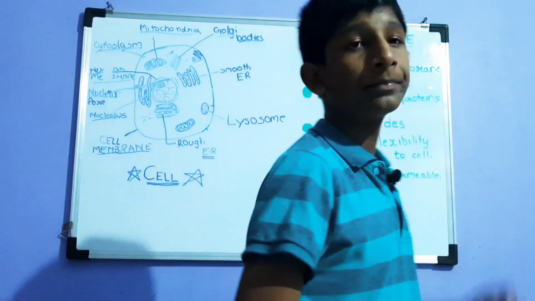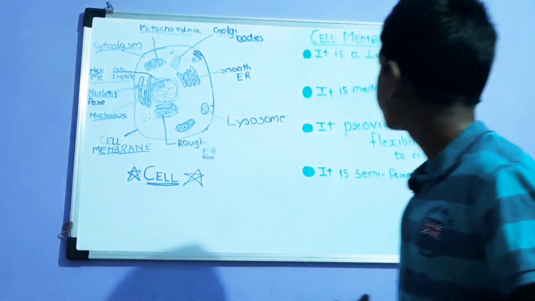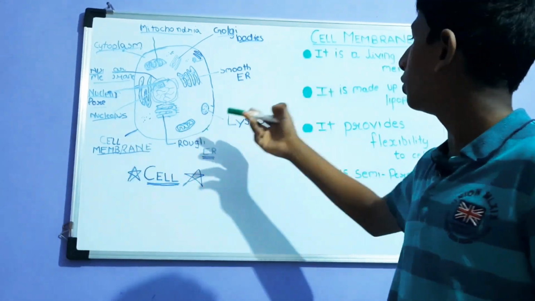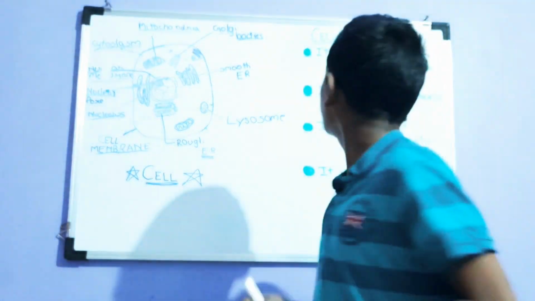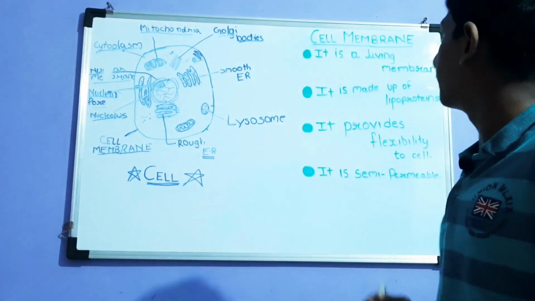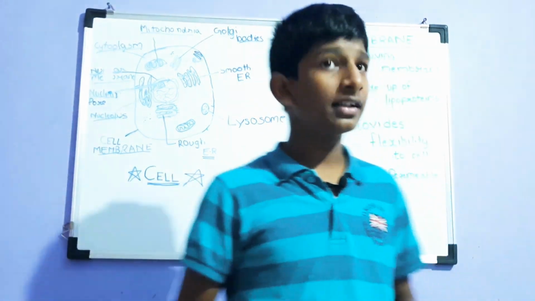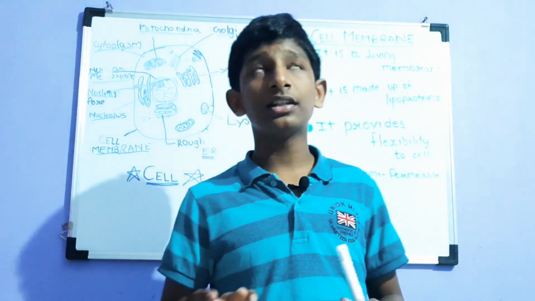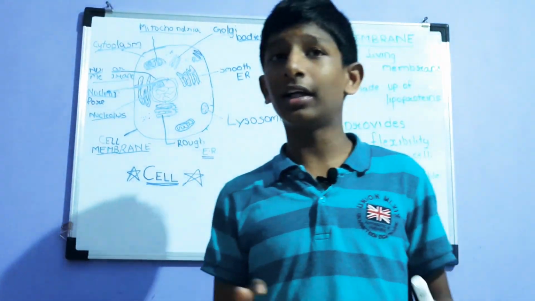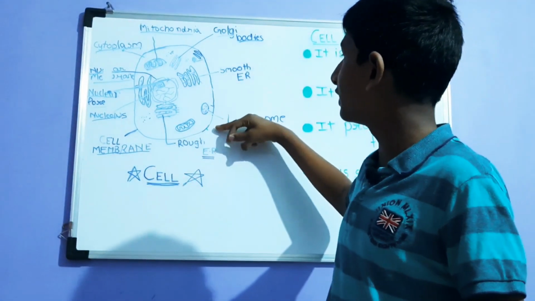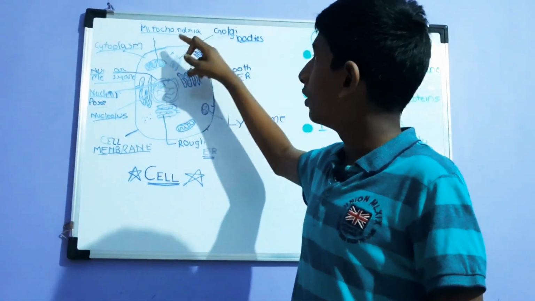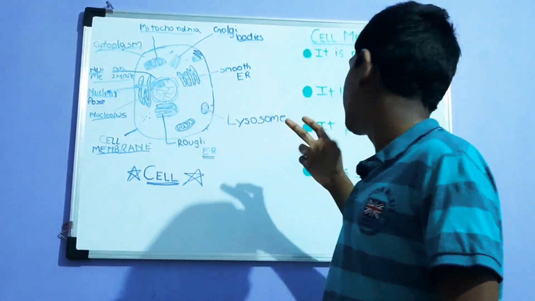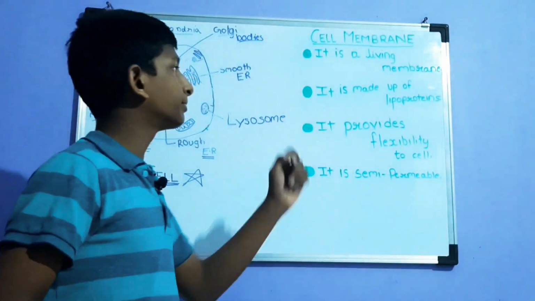Now let's see the first function of the cell membrane. Now this is the cell membrane, as I wrote here. The first point, it is a living membrane, meaning it is living and it is a membrane. What is a membrane? A membrane is a wall kind of structure of a cell which is located on its outermost part of an animal cell. So that is a living membrane.